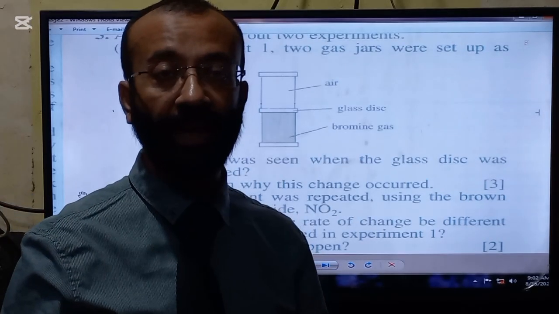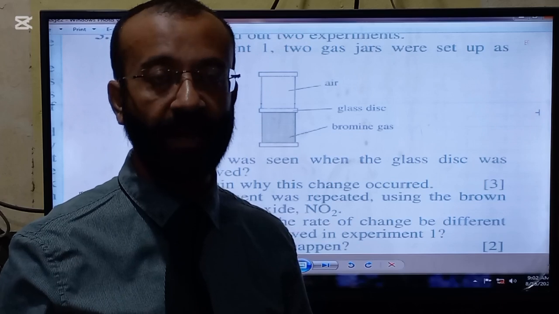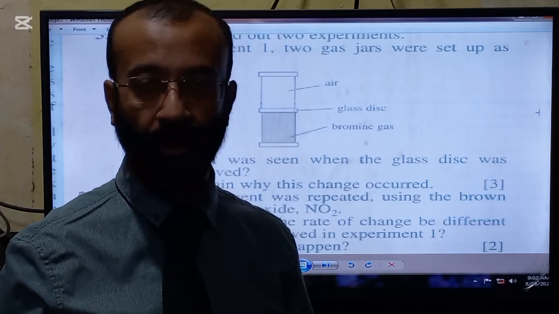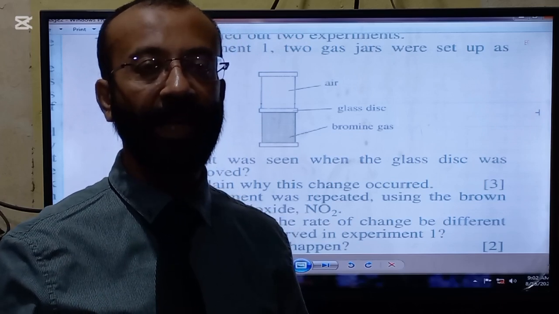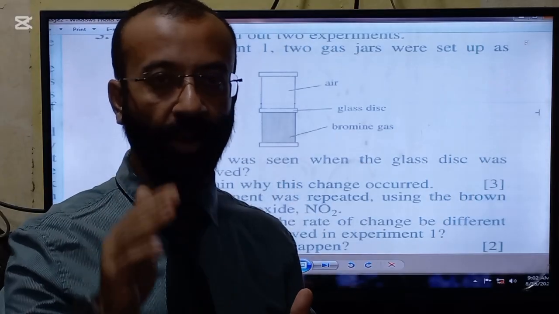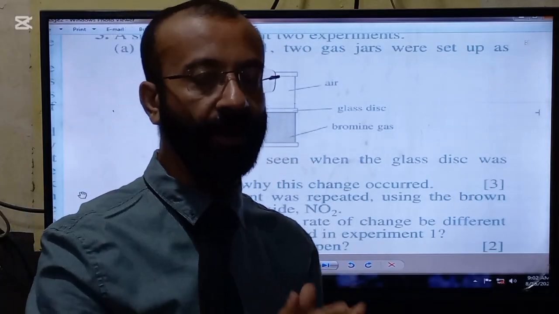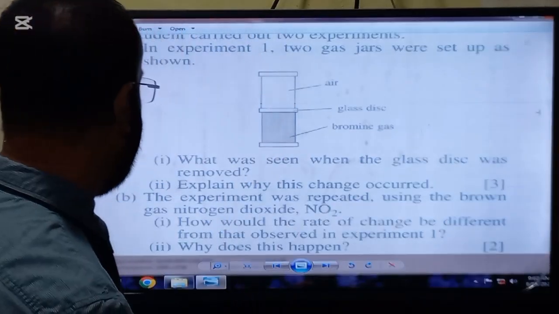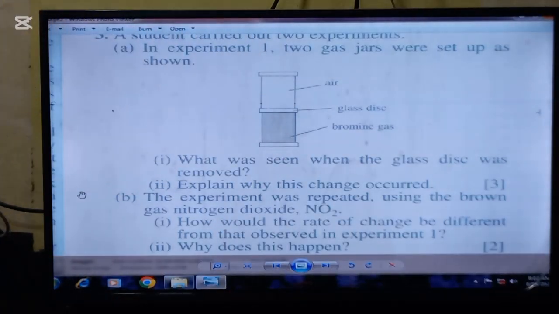So it means the density of the bromine gas is much higher than that of the nitrogen dioxide. So being the lighter gas, nitrogen dioxide and the oxygen molecules will diffuse faster. So it will take much less time. So this will be the change.